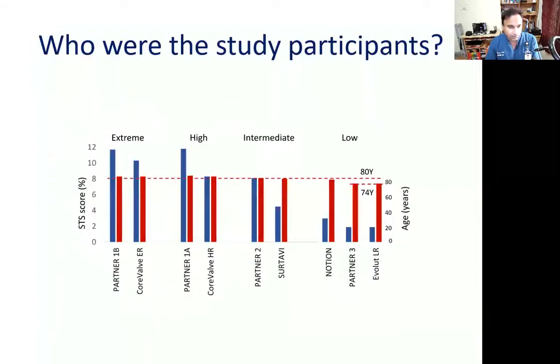So what about the age? The mean age was half a decade lower. Lower risk does not imply lower age.